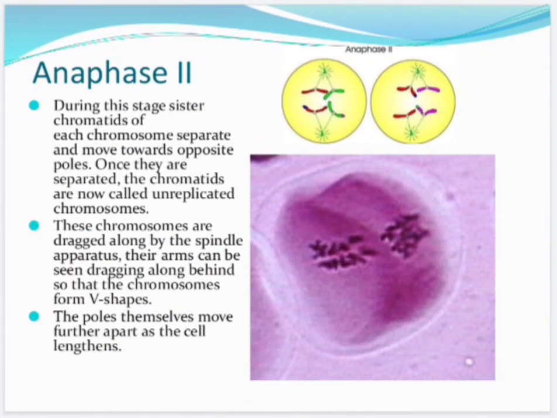Now anaphase second. During this stage, sister chromatids of each chromosome separate and move towards opposite poles. Once they are separated, the chromatids are now called unreplicated chromosomes. These chromosomes are dragged along by the spindle apparatus. Their arms can be seen dragging along behind so that the chromosomes form V shapes. The poles themselves move further apart as the cell lengthens.